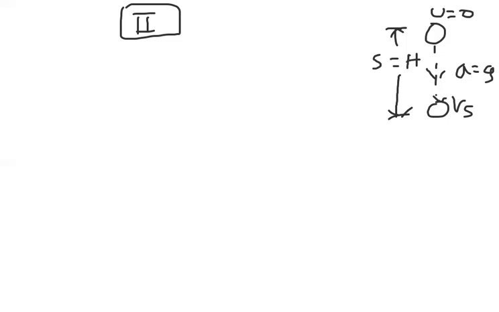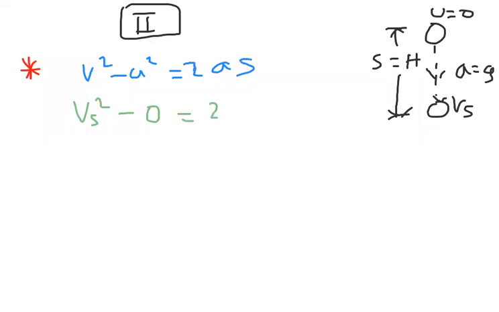Now again I am taking the first equation of motion, v square minus u square equal to 2as. Substituting the values, what can I write? The v value is Vs square, the initial velocity is 0, a is coming down, plus g, and the s value is h.